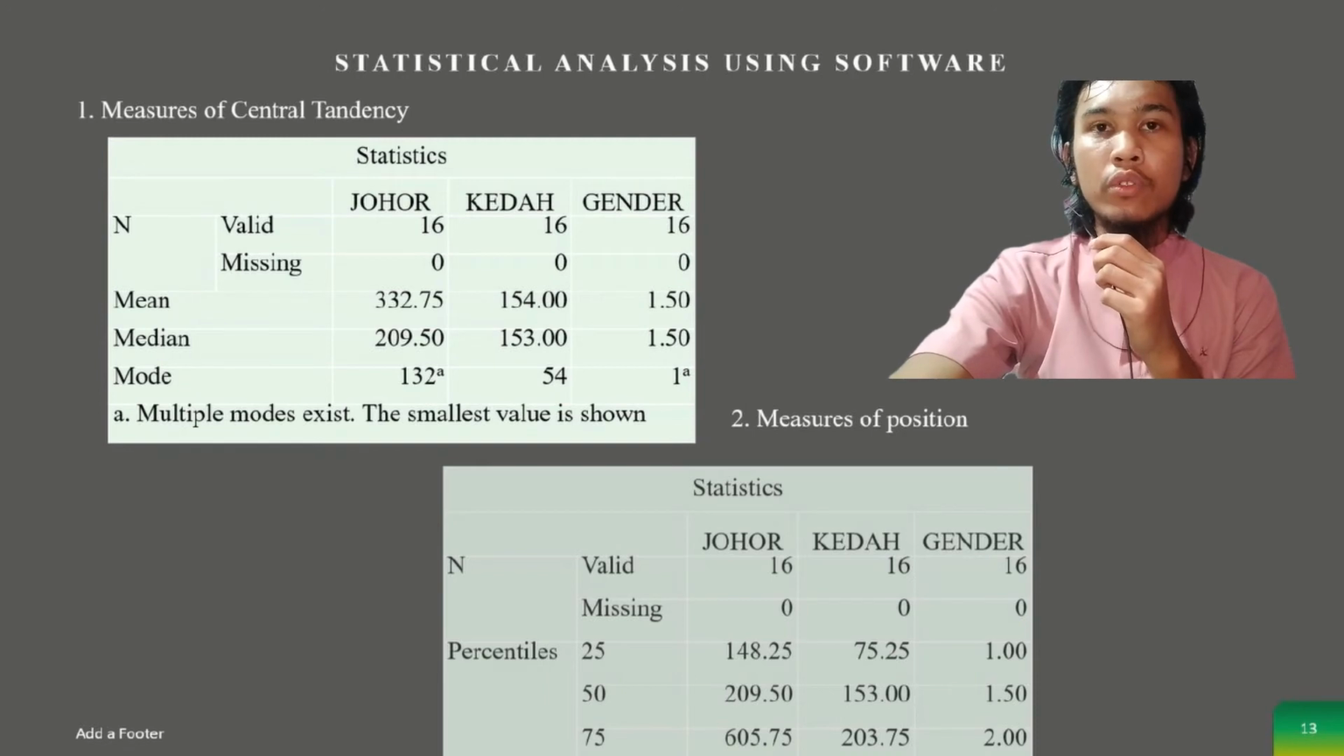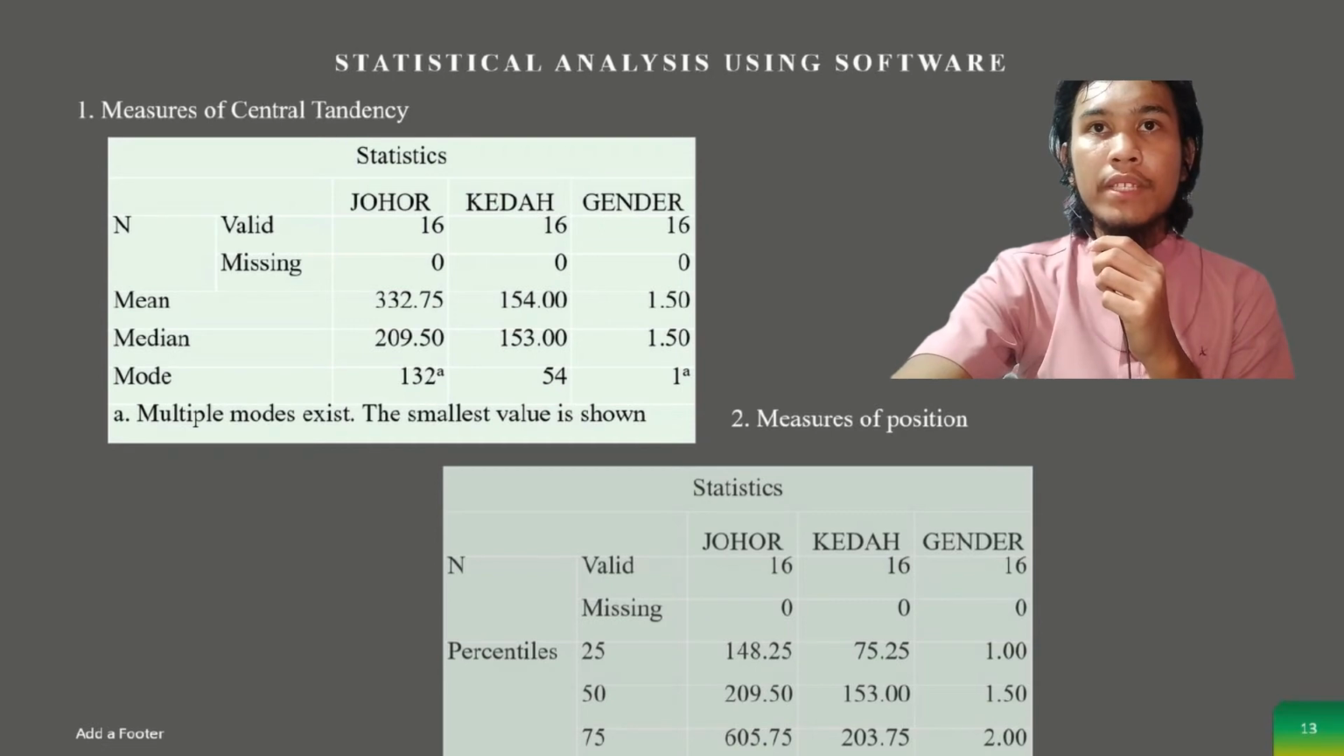332.75, 209.50 and 132, while Kedah mean, median, mode are 154.00, 153.00 and 1. These are different between SPSS and manual calculation, where the amount by SPSS is smaller than manual. For the measure of position, data population by state administrative district in 2017 and 2018.